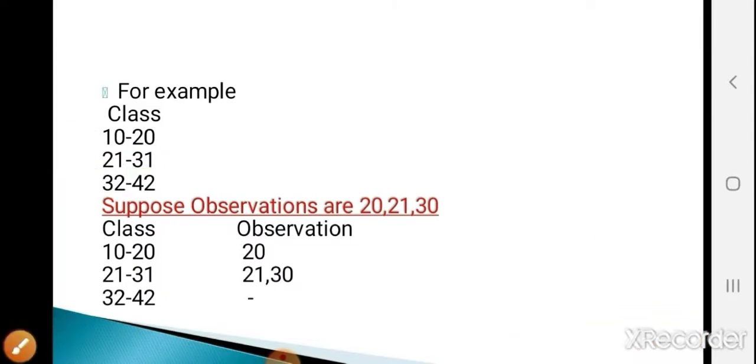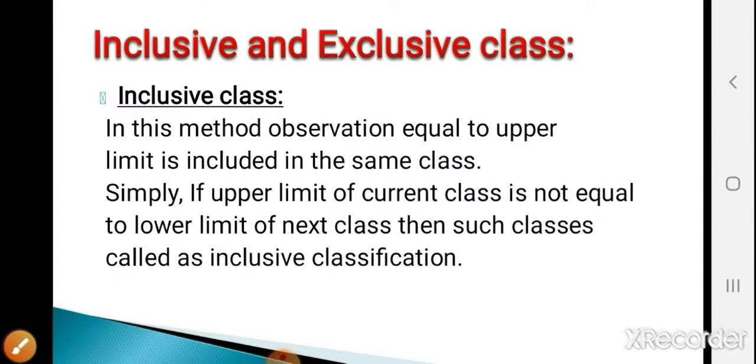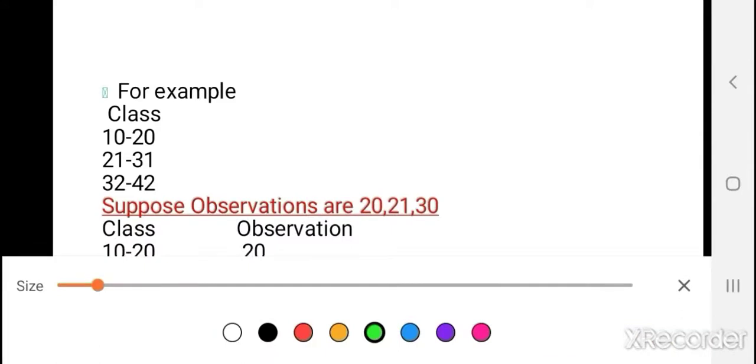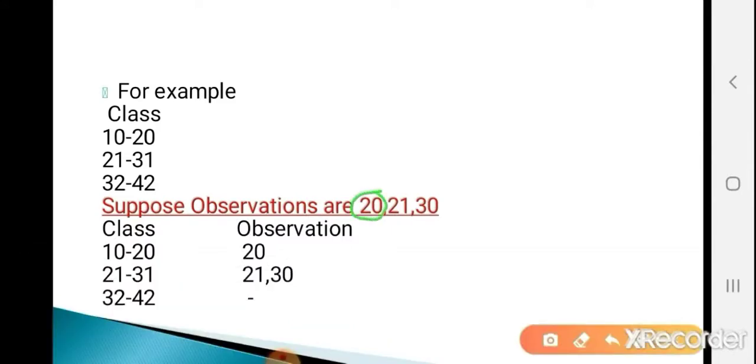But one line: in this method, an observation equal to the upper limit is included in the same class. What does it mean? Suppose the observations we are given are 20, 21, 30, and the classes are 10 to 20, 21 to 31, 32 to 42. Suppose my first observation is 20. This observation is equal to the upper limit. So if the observation is equal to the upper limit, then it is included in the same class.